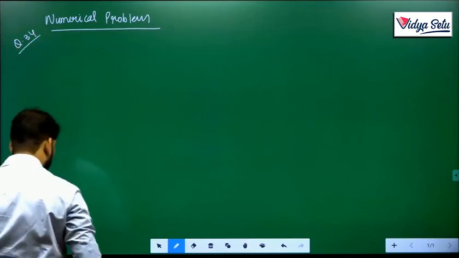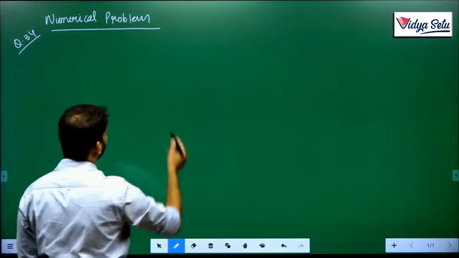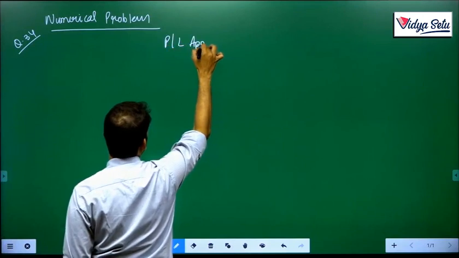Question 34, what we need to see is the distribution of profit. That means we need a profit and loss appropriation account.